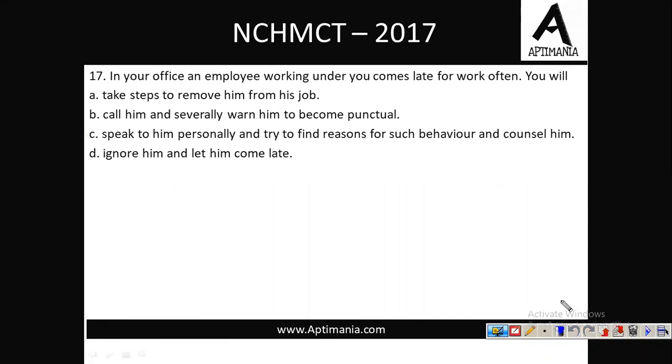In your office, an employee working under you comes late for work often. What you will do? Basically, your junior comes late for office, and he is very frequently late for office. So what you will do? Take steps to remove him from the job. Call him and warn him to become punctual. Speak to him personally and try to find out the reasons for such behavior and counsel him. And D, ignore him and let him come late.